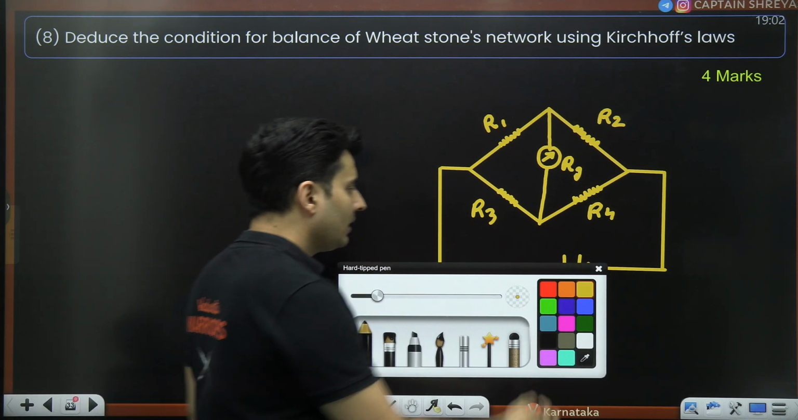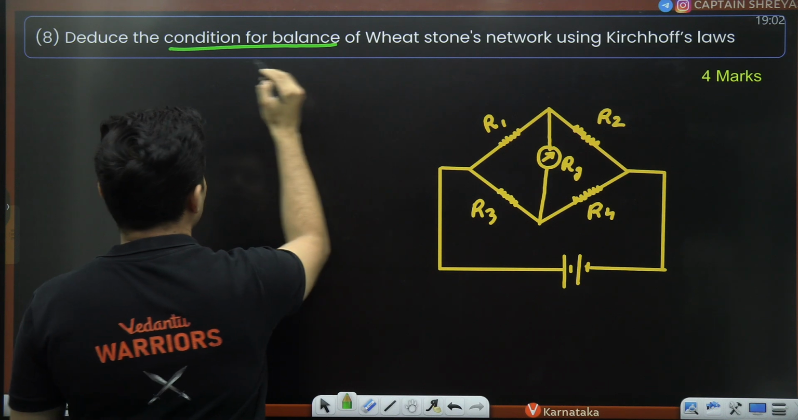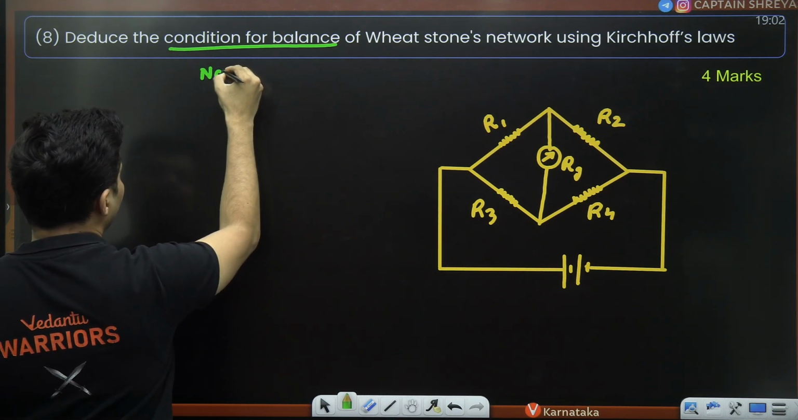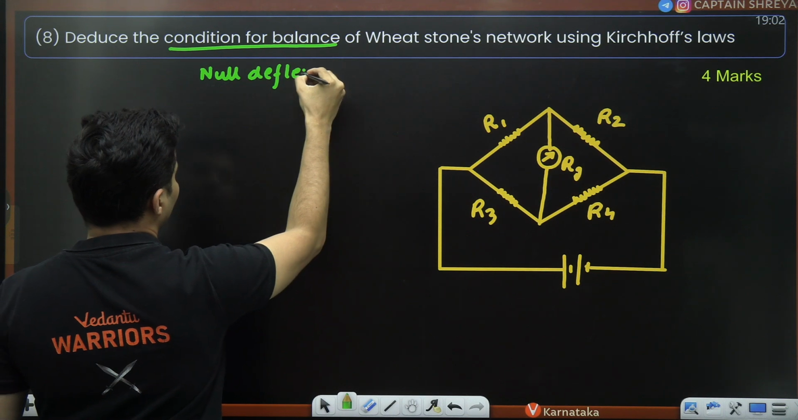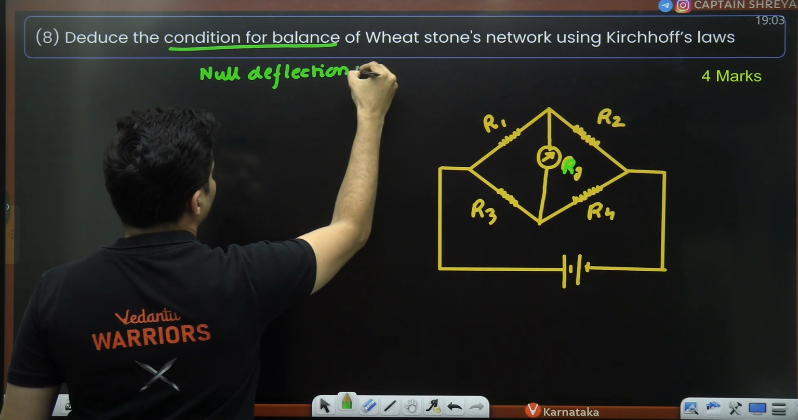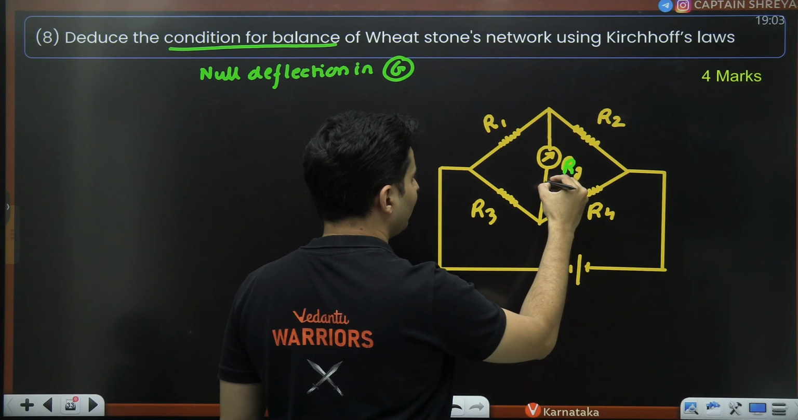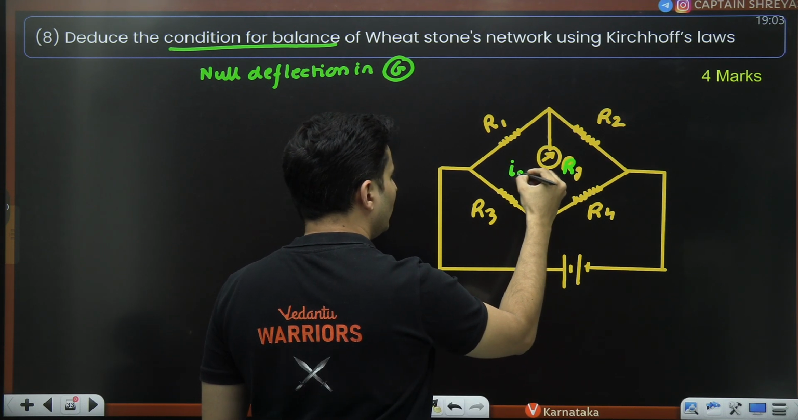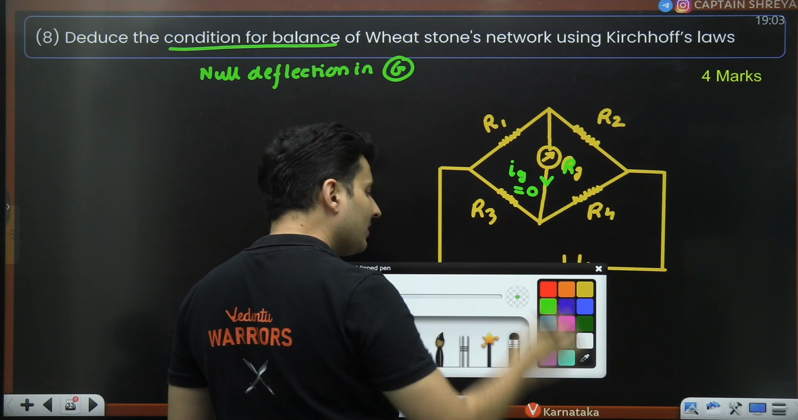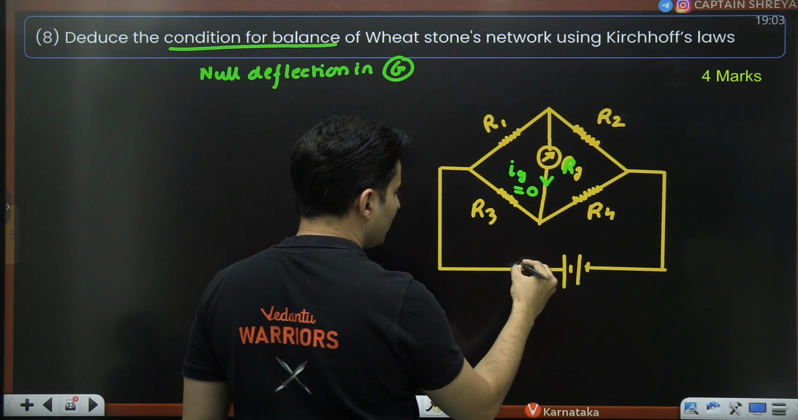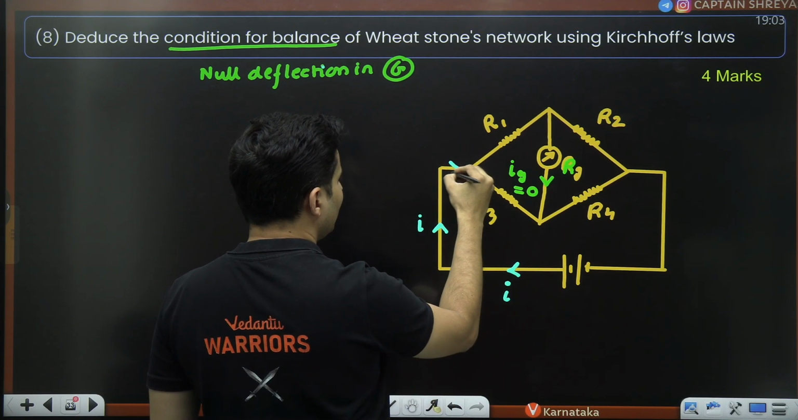Then what you will say is that because it is clearly mentioned that the condition for balance means no reading or basically null deflection. No deflection, null deflection is the same thing. Null deflection in the galvanometer. That will only happen if there is no current. The current through the galvanometer is 0. So there is no current in this branch. If that has to happen, it will only happen in one condition. Whatever current is entering here, let's say I current is going here, that same current goes here, same current goes here.